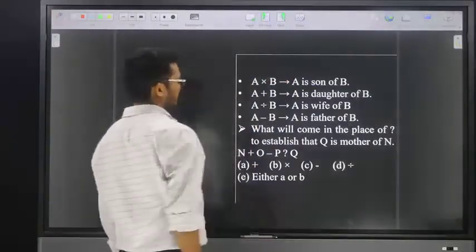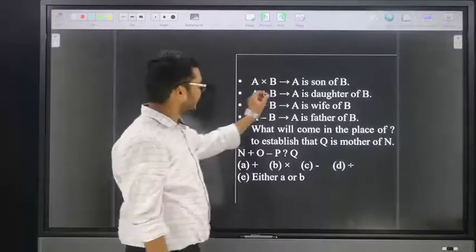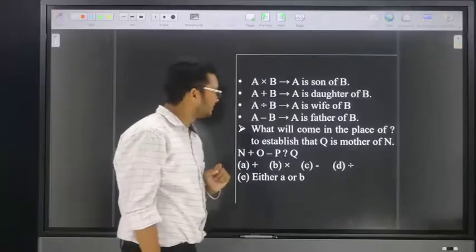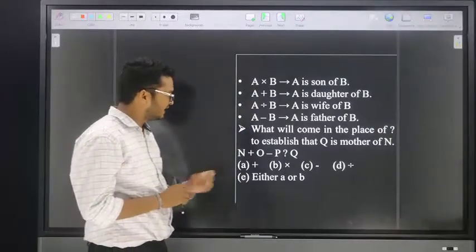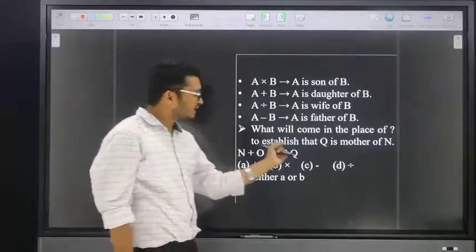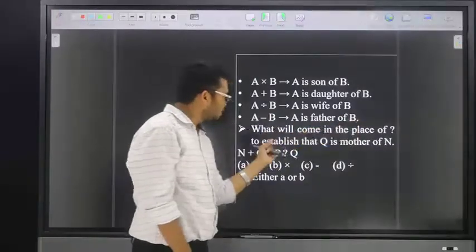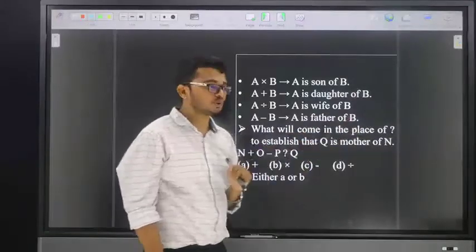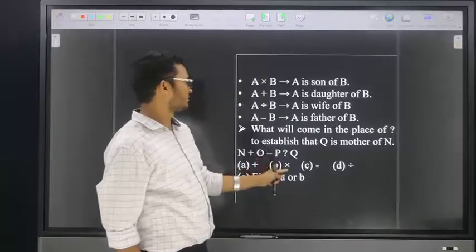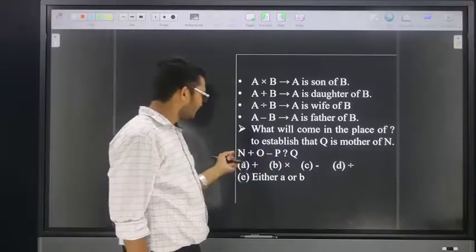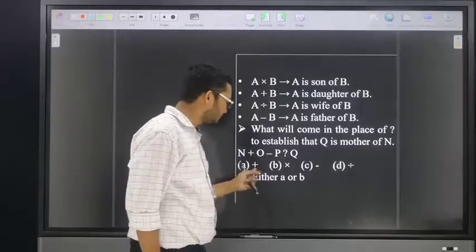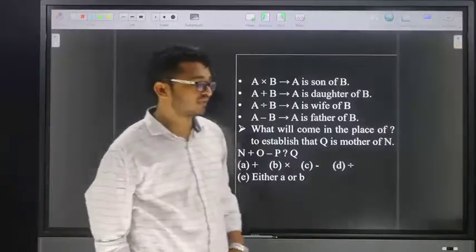Solve the next one. A into B means A is son of B. A plus B means A is daughter of B. A divided by B means A is wife of B. A minus B means A is father of B. The question is: what will come in place of the question mark to establish that Q is mother of N? N plus O minus P, question mark Q. Options: 1 or 2 into 3 minus 4 divided by fifth one. Friends, try to answer the given question.